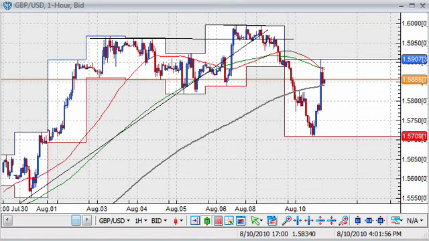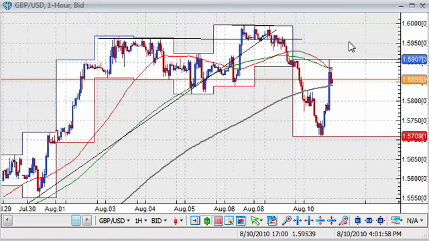Taking a quick look at some of our other major pairs, here we're looking at the pound dollar. We had seen a very sharp decline during the overnight and early New York trading session, but after testing 1.5709 following the FOMC decision, we saw the pair rally strongly, cutting all of its earlier losses, though it did pare some of its highest gains following the decision. This puts us back into the levels we had seen in the middle of last week, around the 1.5870 area.